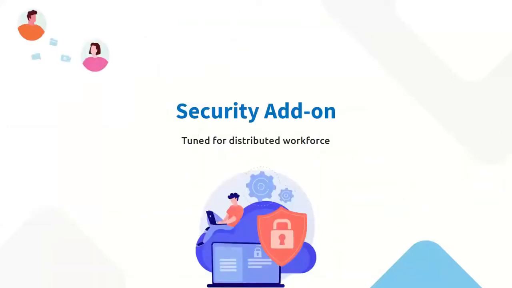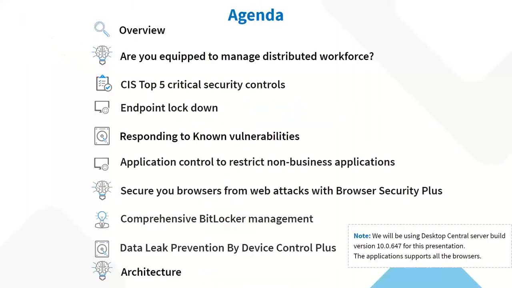Today, predominantly, we are going to look at the security add-on, or the security suite of Desktop Central, and the different lineups that I have. In order to understand the security features that we have, let's look at the agenda. We're going to look at an overview of how the product works, just a small overview, which you might have heard in the other webinars as well, a quite simple overview of what the product is all about.